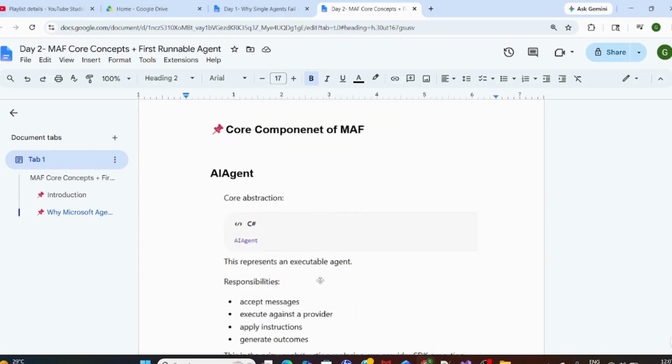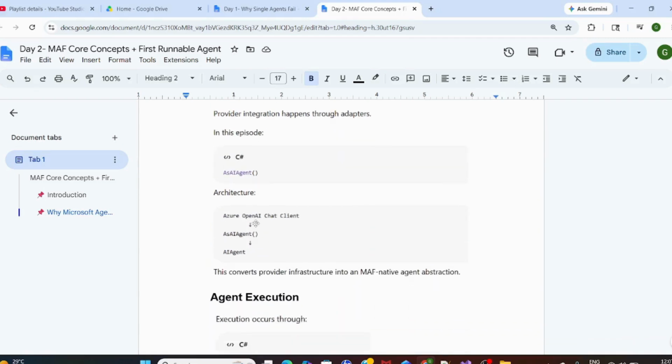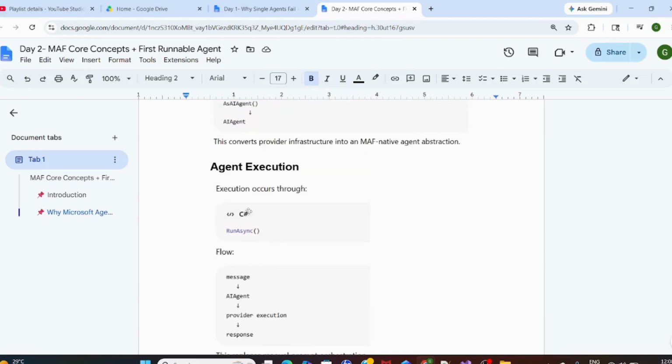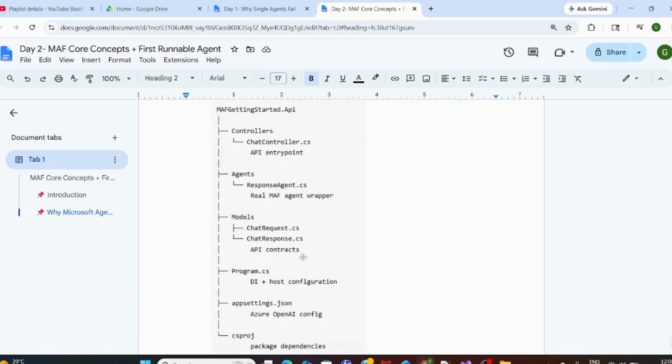These are all part of the MAF. Provider adapter as AI agent. Provider integration happens through the adapter. We have to integrate. So OpenAI chat client, AIAgent. This converts infrastructure into MAF native abstraction. Agent execution occurs. You already prepared the agent and everything, you have to execute that. AIAgent, so you will execute RunAsync. So this is the solution we are using.